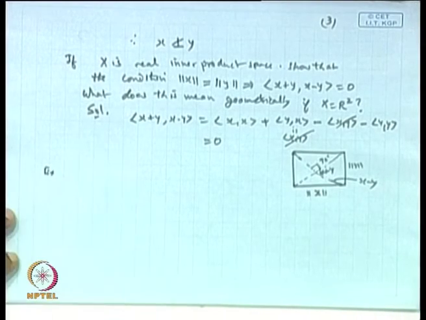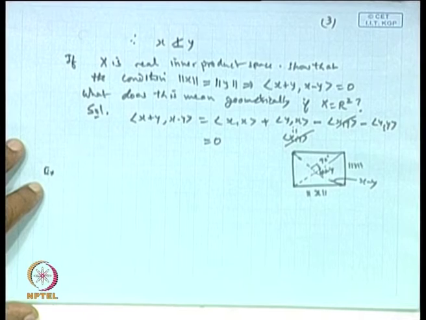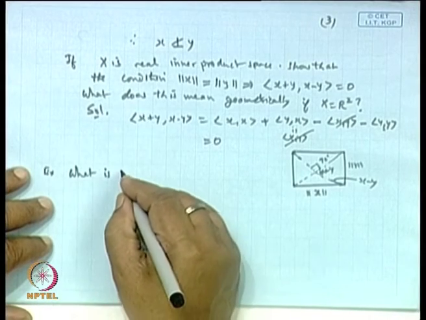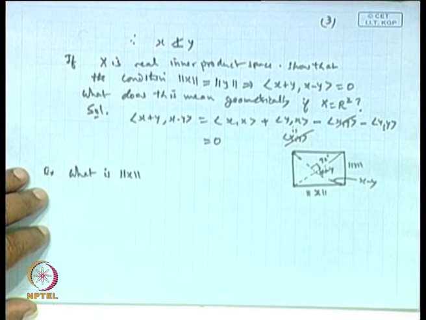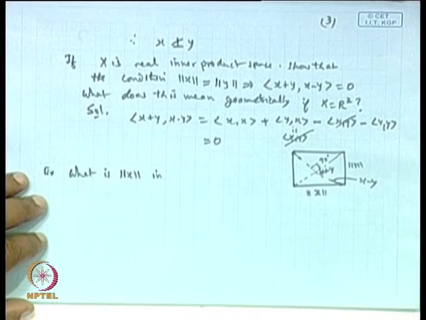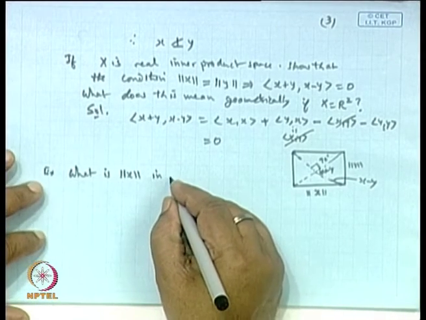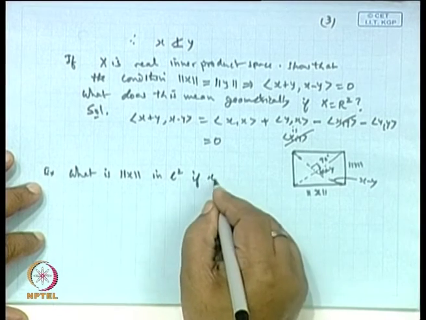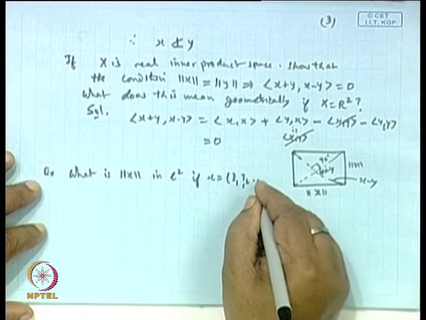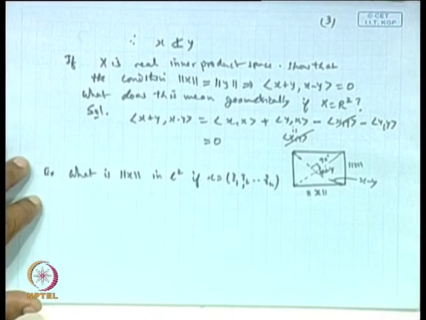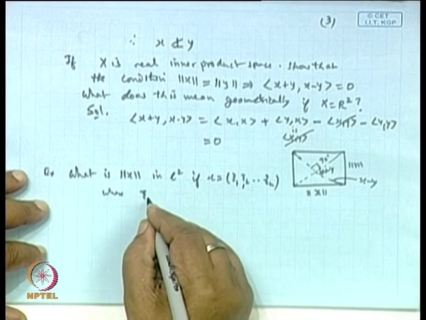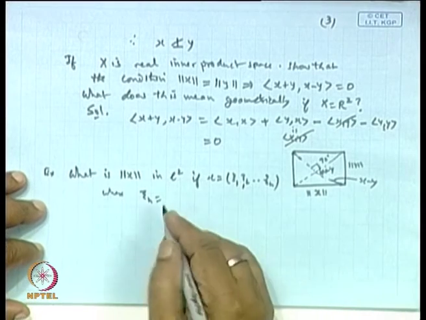The question is, what is the norm of x in L2 if x is xi1, xi2, up to xin, where xin is 2 to the power minus n by 2?